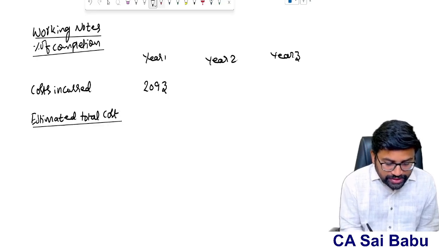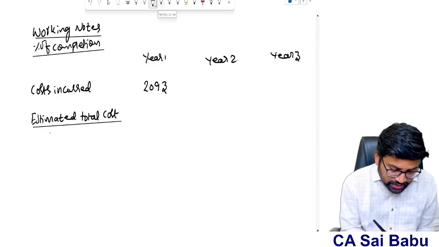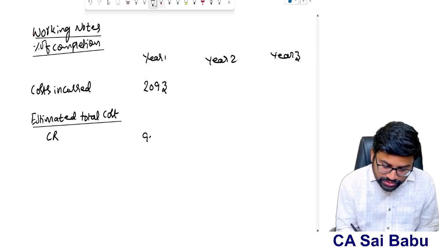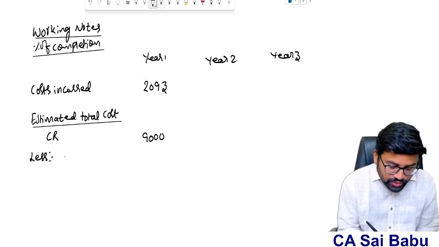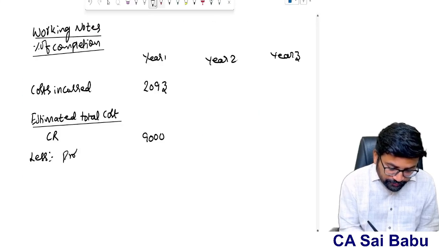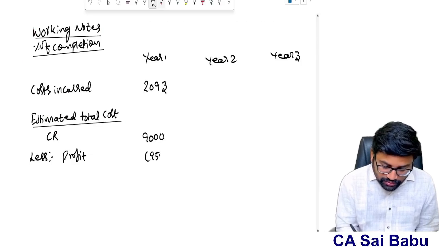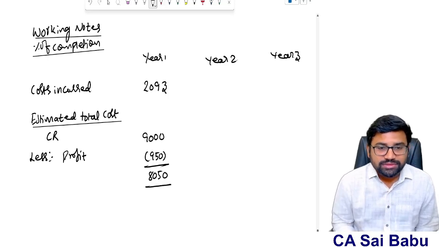How are you going to get the estimated total cost? Simple. What is the contract revenue? 9,000. Now from this 9,000, if I reduce my profit for the whole contract, 950, it is 8,050. Can I say this is my estimated total cost?